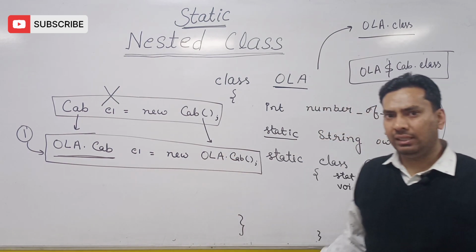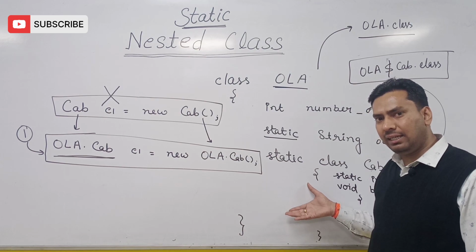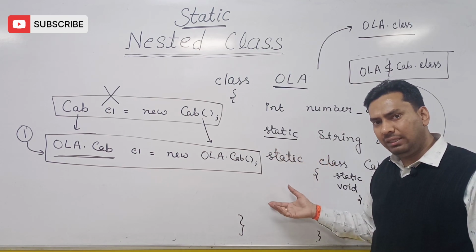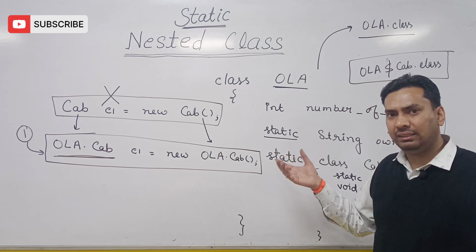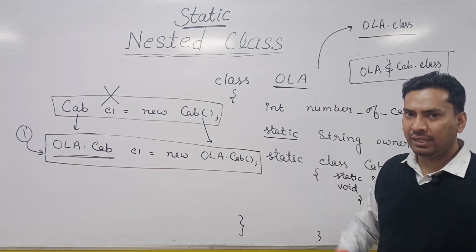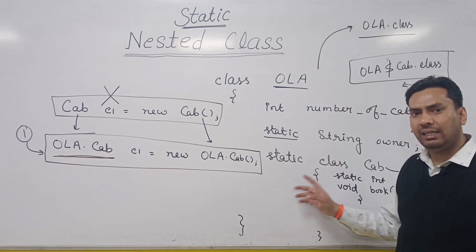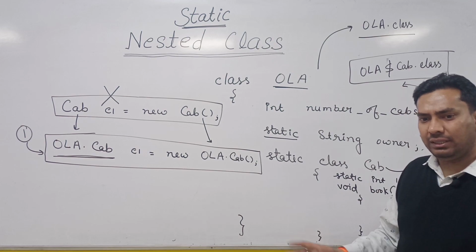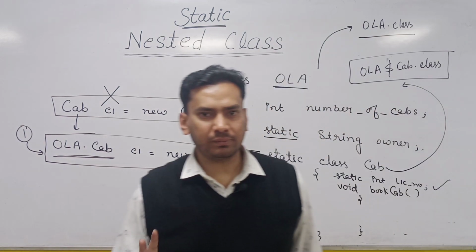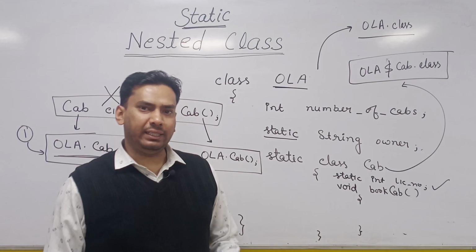Second, a static nested class can access the static members of the outer class directly, but for the non-static members of the outer class, it needs to use the object reference of the outer class. Third, the static nested class can define static members as well as non-static members of its own. So that's all about the static nested class.